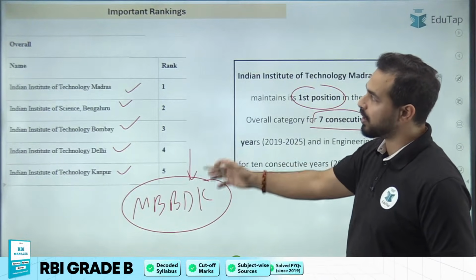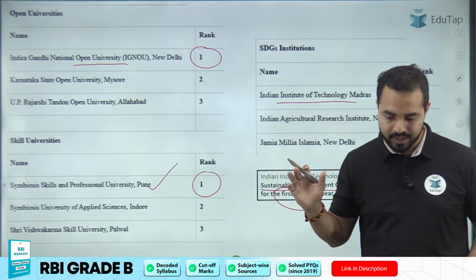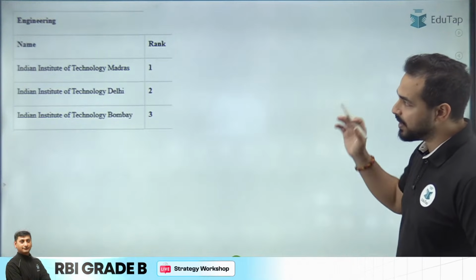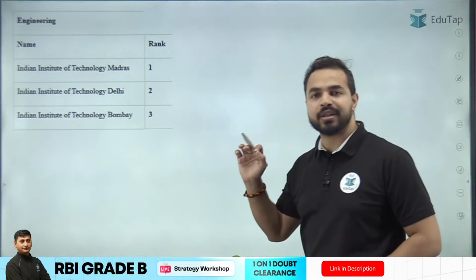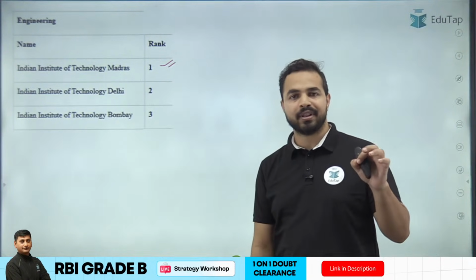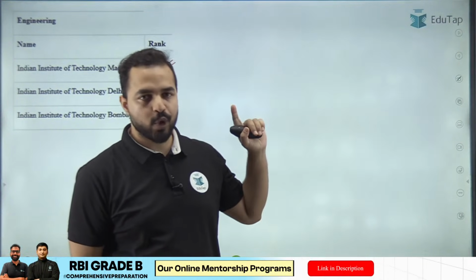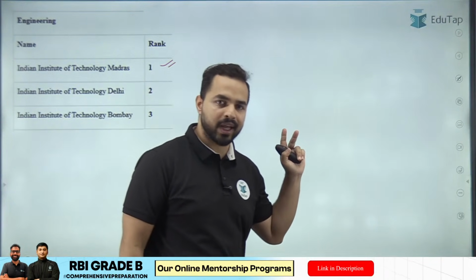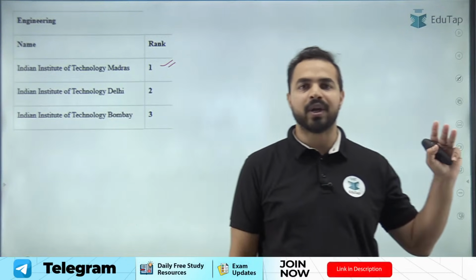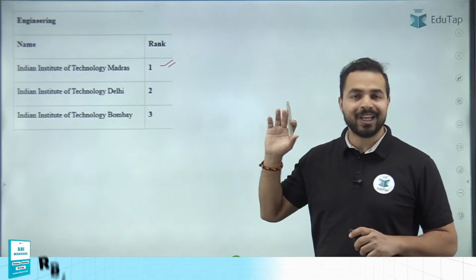So we have covered all the important categories here, friends. I hope this is clear to everyone, and everyone will remember it. After this comes engineering. In engineering, again IIT Madras is on the top. So IIT Madras is on the top in 3 categories. Right, first one is the overall category, second one is your SDG institutions, and the third one is the engineering category. So we are done with all the important rankings.